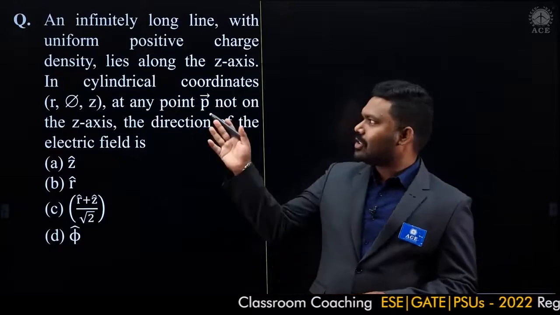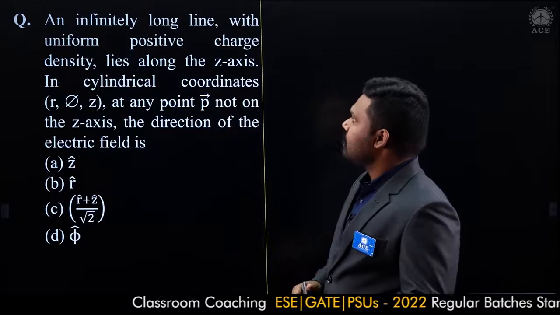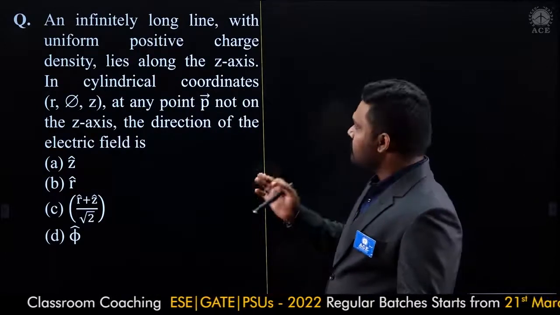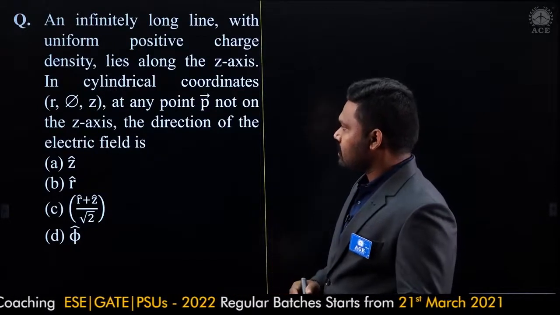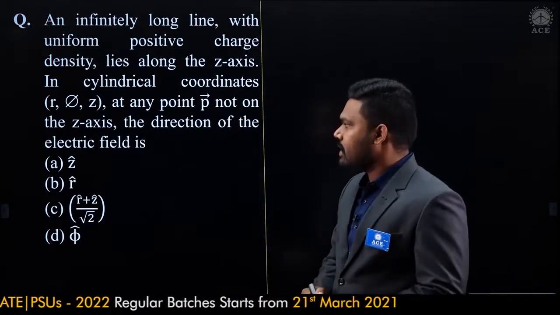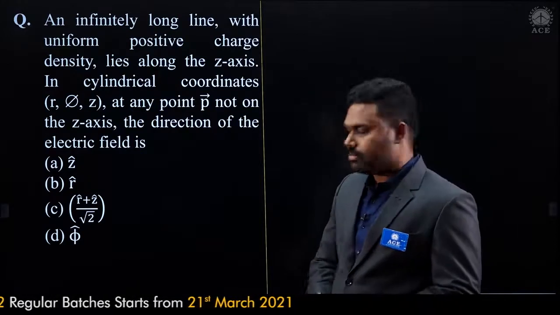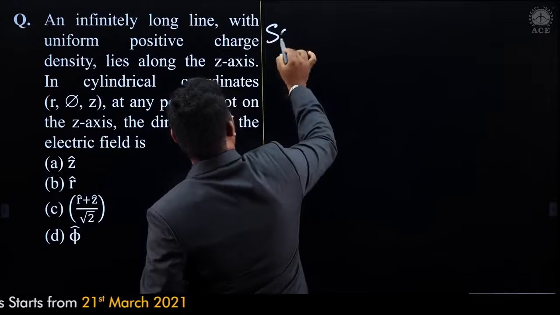Okay, here is a question asked for 1 mark. An infinitely long line with a uniform positive charge density lies along the z-axis in cylindrical coordinates. At any point P not on the z-axis, the direction of the electric field is: options are z cap, r cap plus z cap by root 2, and then phi cap. The only thing is you should know the formula here, and a little bit of imagination is required.